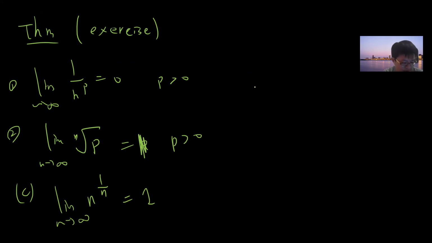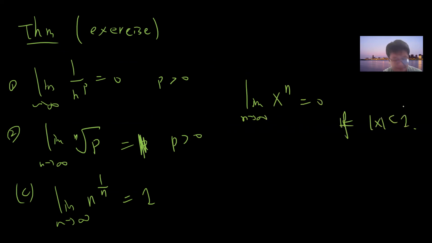Also, the limit of x to the n is 0 if x is less than 1. These are all trivial, so I don't want to spend time proving them. In my videos I just want to highlight the technical stuff, and up to now it's still not technical.